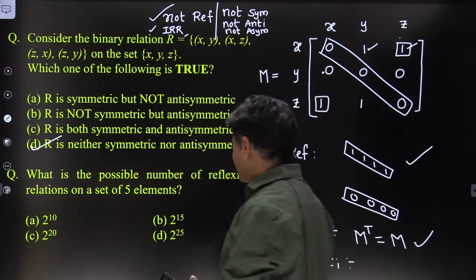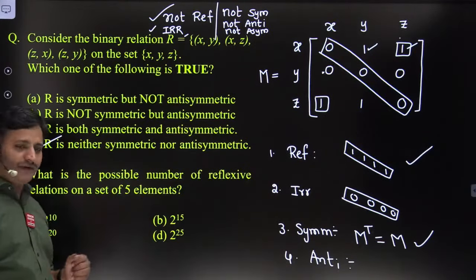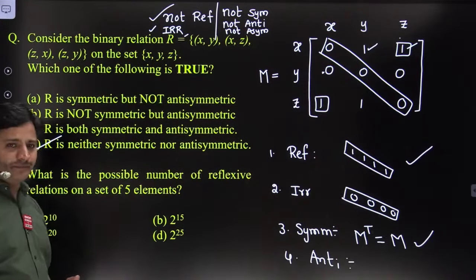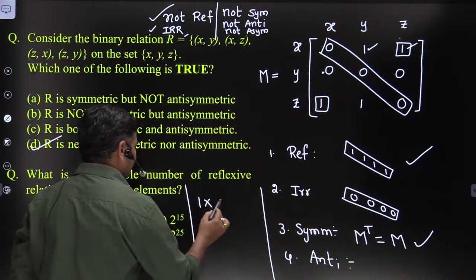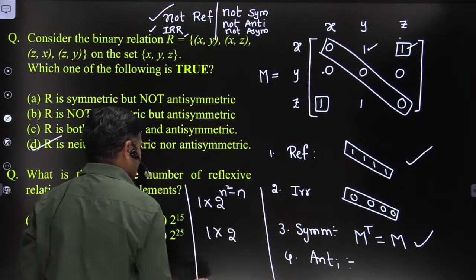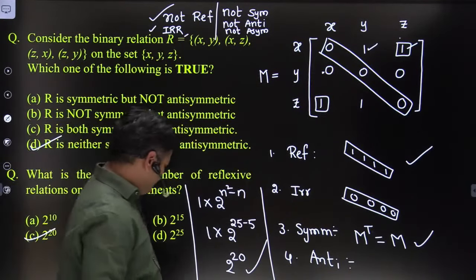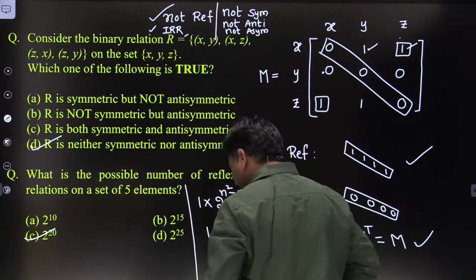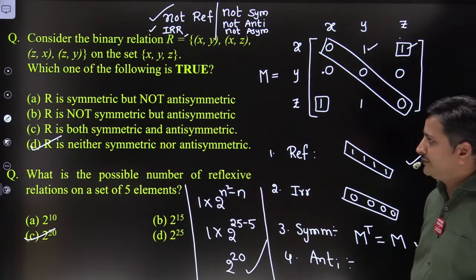Right. What about the next question, friends? What is the possible number of reflexive relations on a set with 5 elements? It is a straightforward problem, friends. The formula for reflexive relations is 1 into 2 to the power of n square minus n. So 2 to the power of n square means 5 square, 25, minus 5, that is 20. So the answer to this question is 2 power 20, friends. Right, option C is correct.